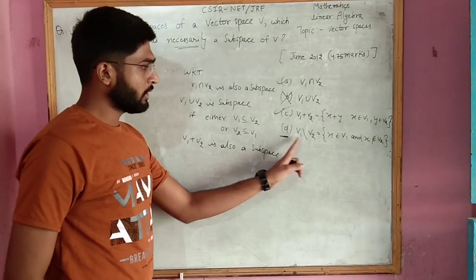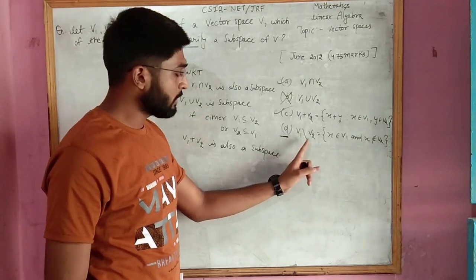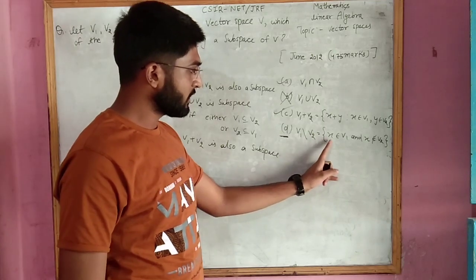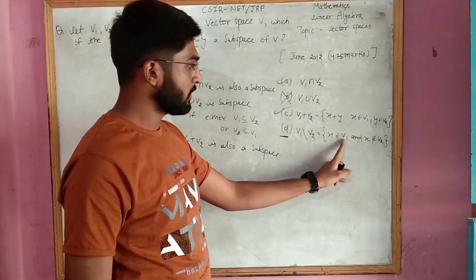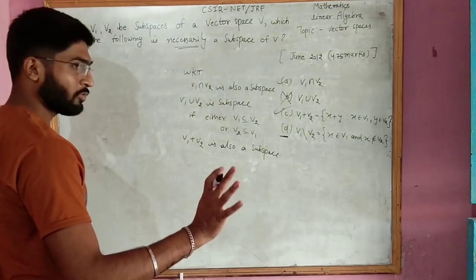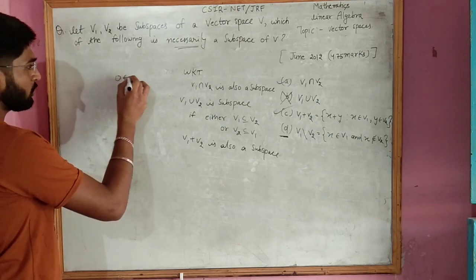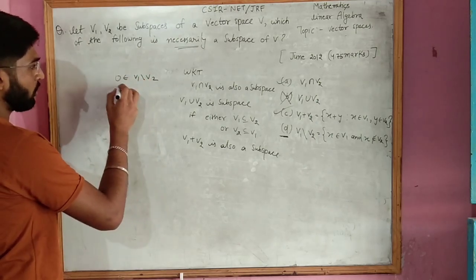V1 minus V2 is a set difference, you all know about it. In this we are considering all those x from V1 that do not belong to V2. First of all we need to check the zero element, whether zero belongs to V1 minus V2 or not.